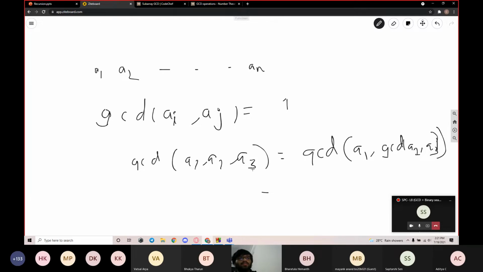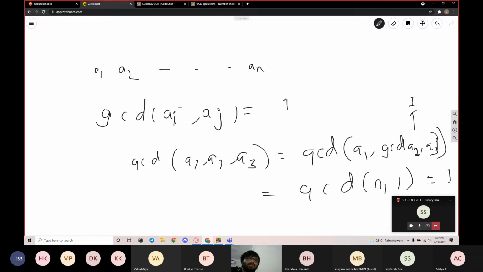So now if the GCD of A1, A2, A3 is equal to this thing, we know that if these two elements have a GCD of 1, let's say. Let's take the example where this GCD is 1. We know the GCD of any positive integer greater than 1, comma 1 is 1, because the only integer that divides 1 is 1. Meaning GCD of n, comma 1 is always 1, no matter what the value of n is.